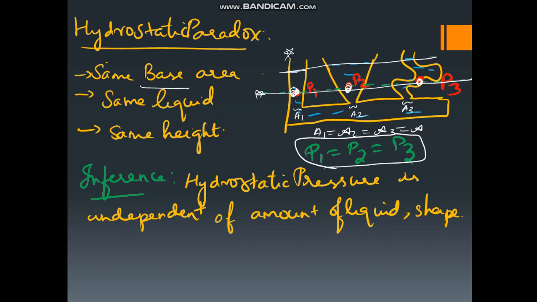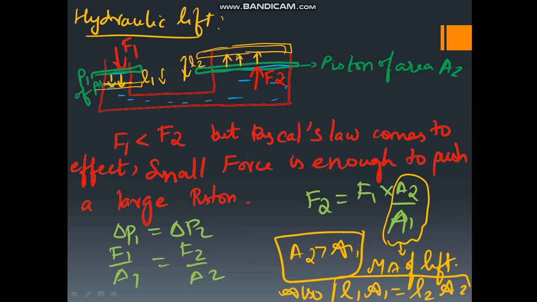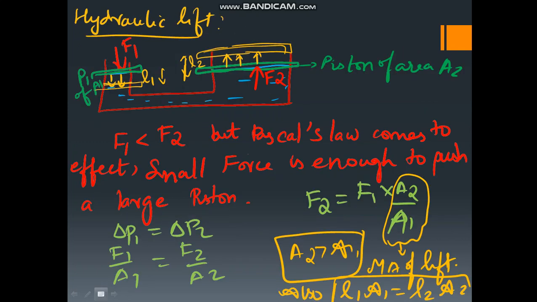So if the same base area and the same liquid are there and it is filled up to the same height in all the containers, then the pressure is equal. What we are inferring is that hydrostatic pressure is independent of the amount of liquid and shape. See here that the first container is a small container, the second container is a large container, so it is independent of the amount of liquid, and it is independent of the shape also. So hydrostatic pressure is independent of the amount of liquid and shape.